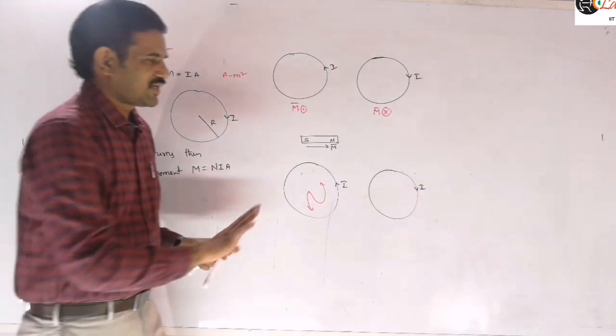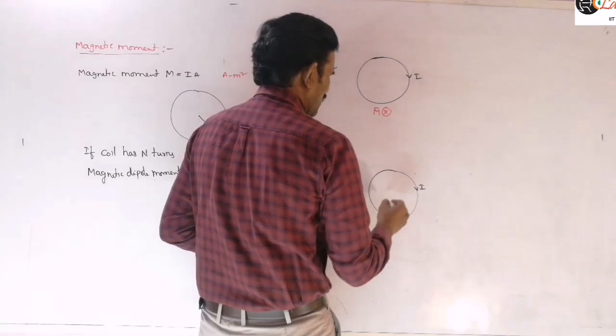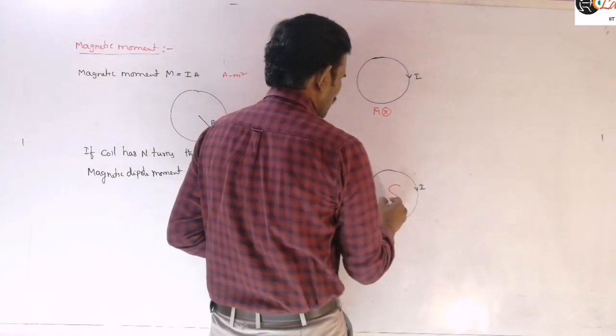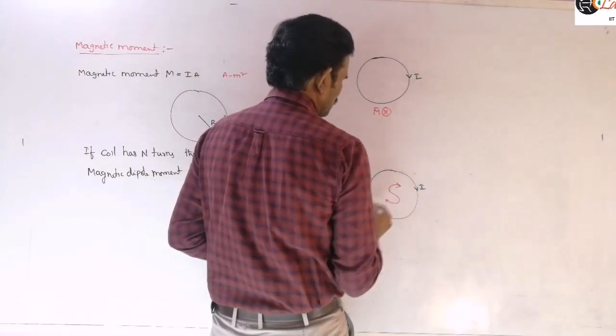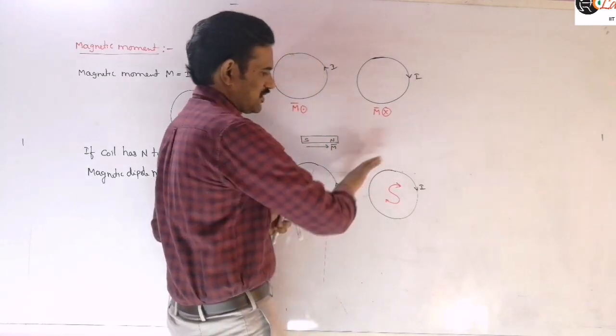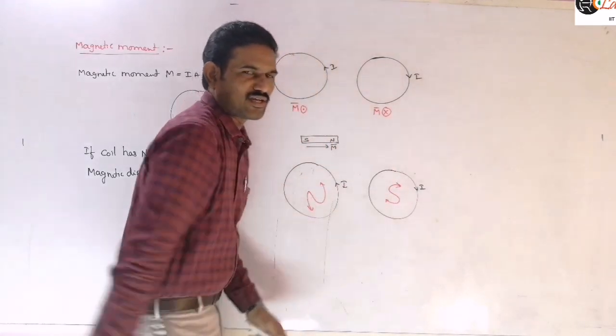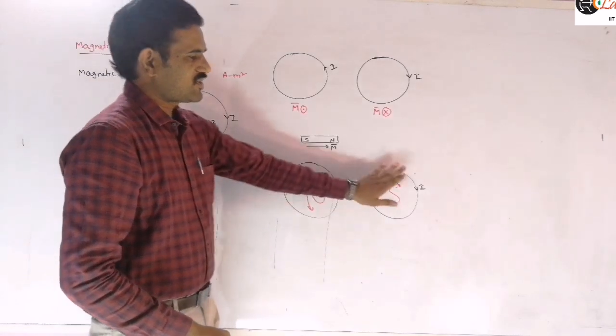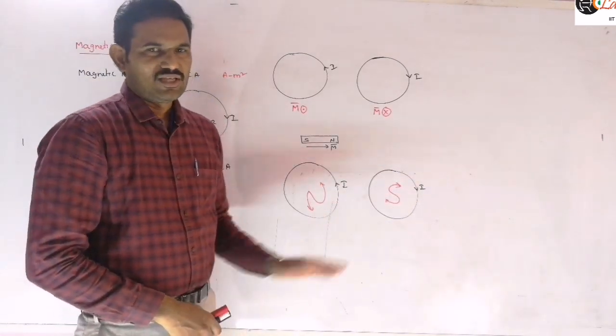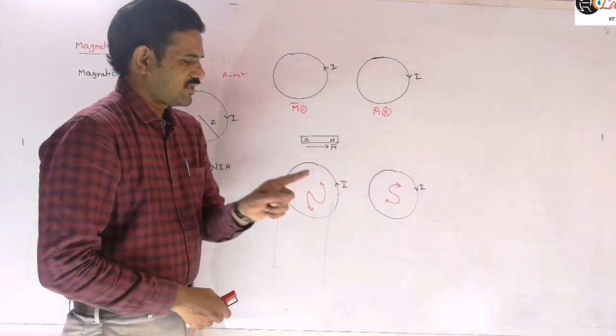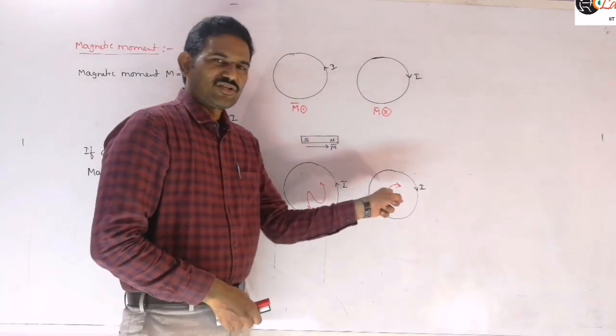Now similarly, if the current is flowing like this, then this face of the coil will act as a south pole here. That is similar to the letter S, and this represents the current direction. So this face of the coil will act as a south pole. If this face acts as a south pole, then the magnetic moment is from south to north.